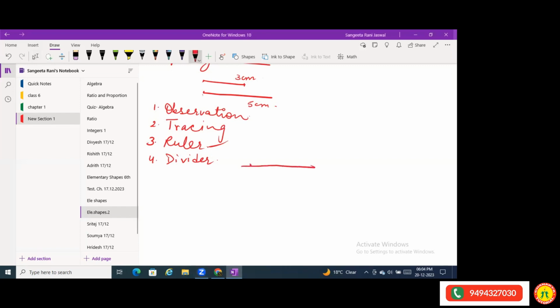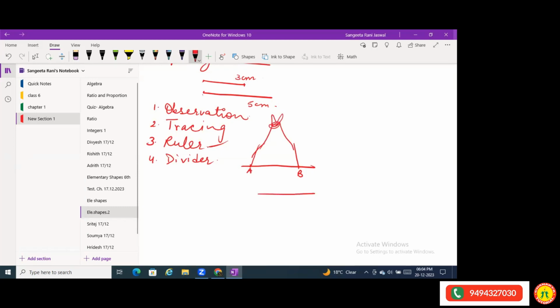You open the divider and keep one pointer at one point, like A, and the other pointer at another point. One needle over here and one needle over here. This is your divider, with two pointers.